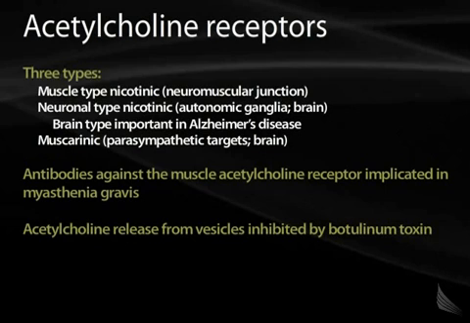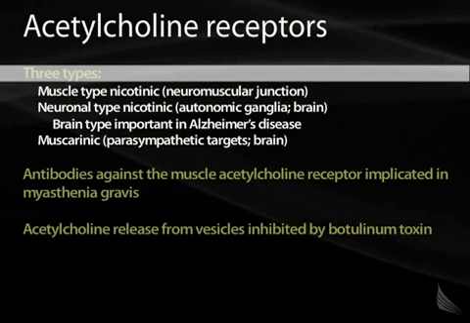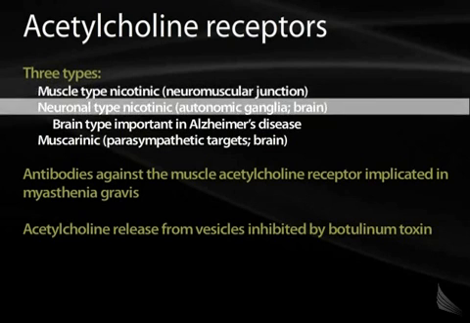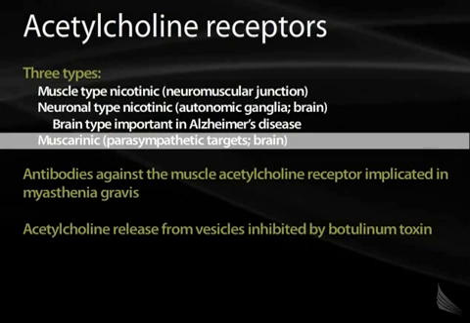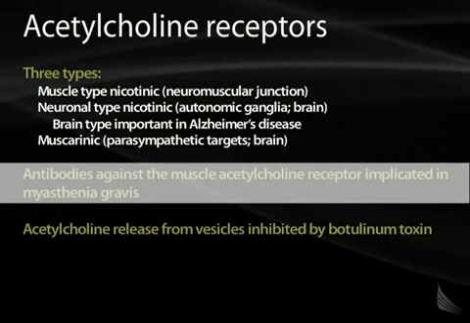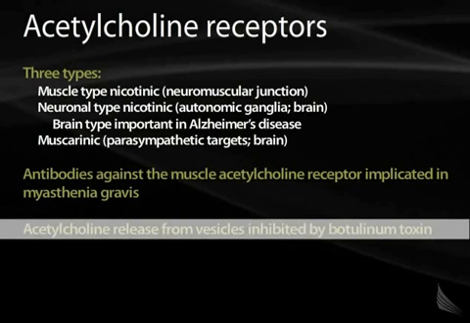The acetylcholine receptor family contains three types of receptors. These include the nicotinic muscle type receptor, the nicotinic neuronal type receptor, and the muscarinic receptor. These are so named because they not only bind acetylcholine, but either nicotine or muscarine as well. Nicotinic receptors and muscarinic receptors are very important because they can be involved in many different disease states. For example, antibodies against the muscle-related acetylcholine receptor are implicated in causing the disease myasthenia gravis. Acetylcholine release from the vesicles in a neuron is inhibited by the botulism toxin.